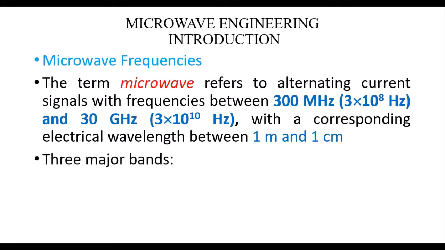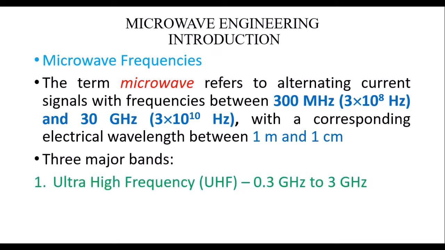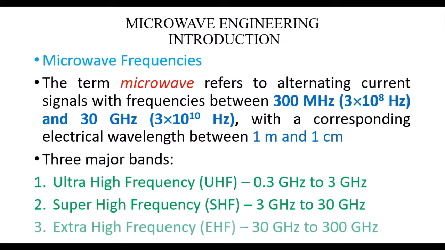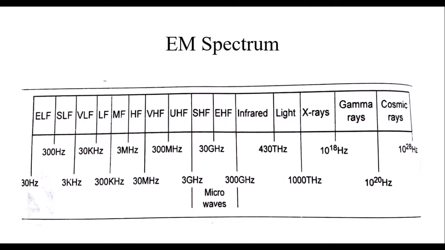We can classify the microwave in terms of three major bands: ultra high frequency, UHF, 0.3 GHz to 3 GHz; then super high frequency, SHF, which is 3 GHz to 30 GHz; and extra high frequency, EHF, with 30 GHz to 300 GHz. The major range of these microwave frequencies are classified as ultra high frequency, super high frequency, and extra high frequency. And this is the EM spectrum.